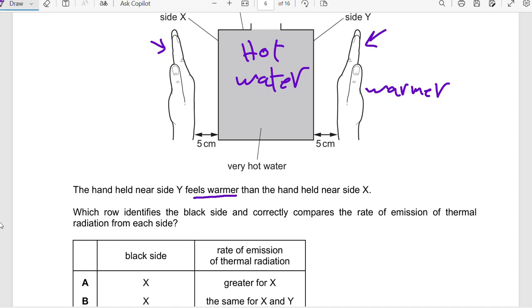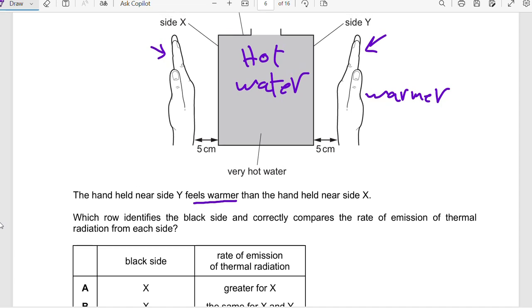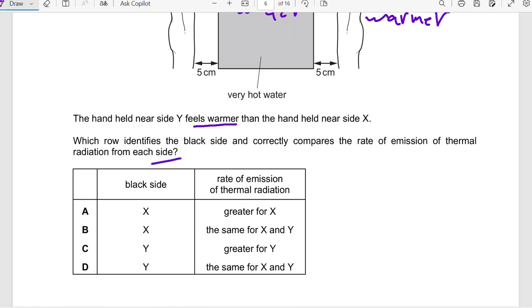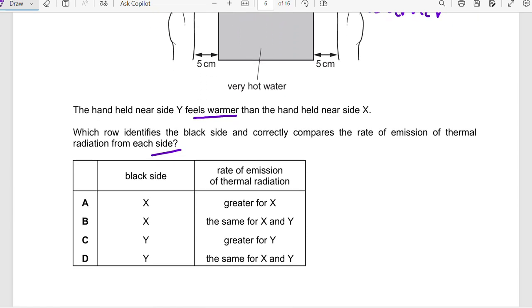Which row identifies the black side and correctly compares the rate of emission of thermal radiation for each side? Since Y is warmer, it means this is black, because we know that black is an excellent emitter. So the black side is actually Y. It's either option C or D. A and B are wrong.